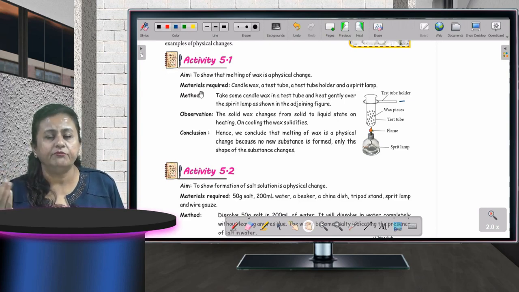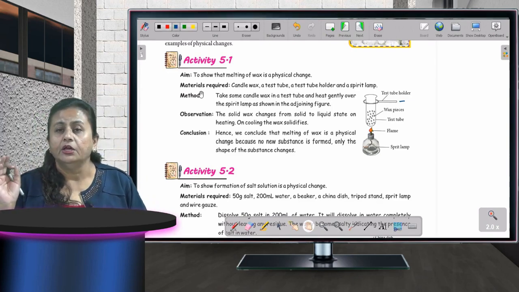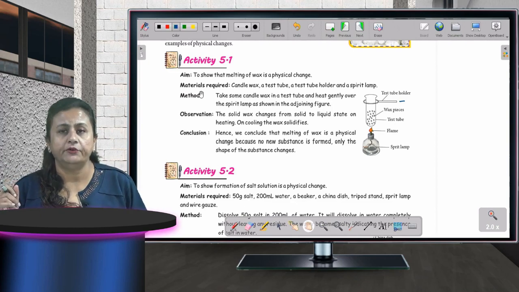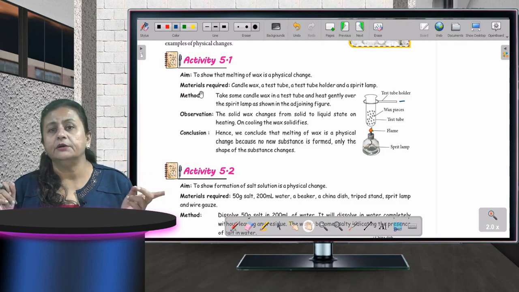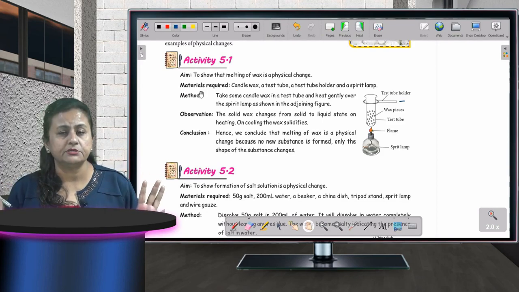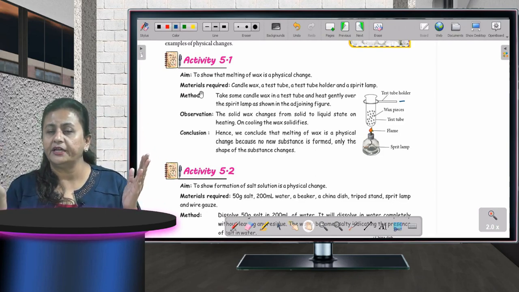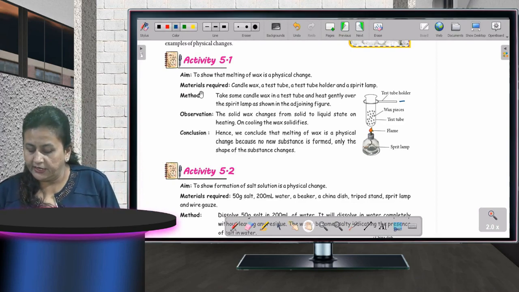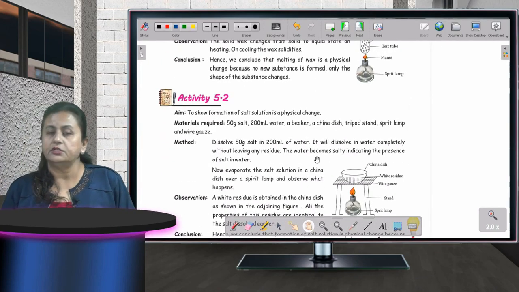Once you take this test tube away from the fire and cool it, the wax will again turn into solid form. So heating of wax was a physical change because no new substance formed and the change is reversed. First it was in solid form, then it became liquid, then when you cooled it again, it turned into solid form. Fine, children?